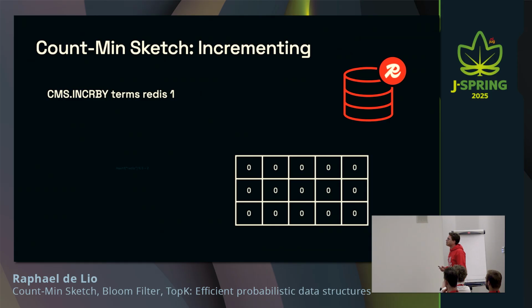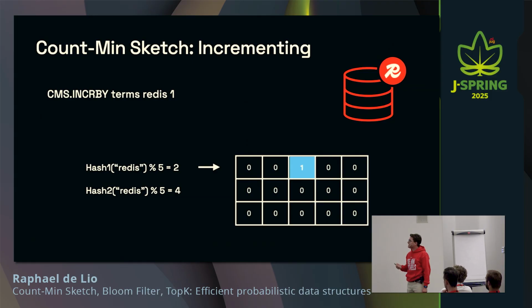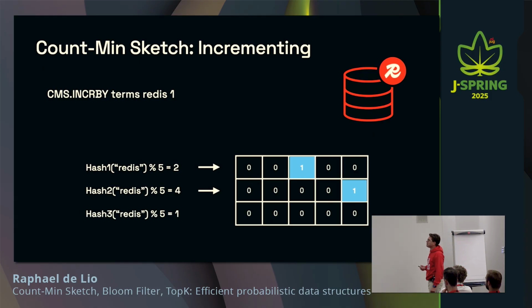What's going to happen is that Redis is going to run a different hashing function for each of these rows. So for the first one, it returned 2. It's going to return a number between 0 and 4. In this case, it returned 2, meaning that we're going to increment the counter in the 3rd column of the first row right there. Okay, so it incremented this counter, and you're going to do that for each of these rows. For the second one, it returned 4, meaning that we're going to increment the counter in the 5th column of the 2nd row. And for the last one, it returned 1, meaning that we're going to increment the counter in the 2nd column of the 3rd row.